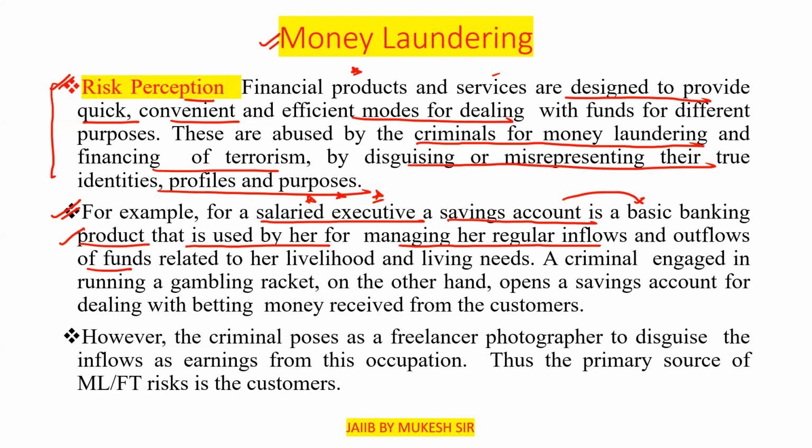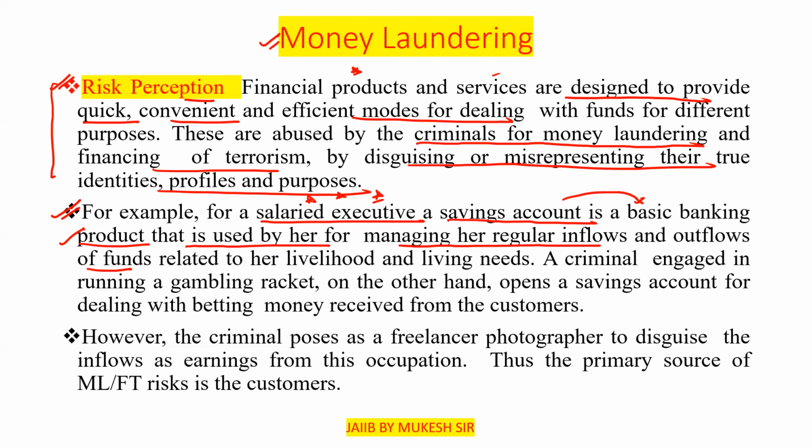On the other hand, a criminal engaged in running a gambling racket opens a savings account for dealing with the betting money received from the customers.